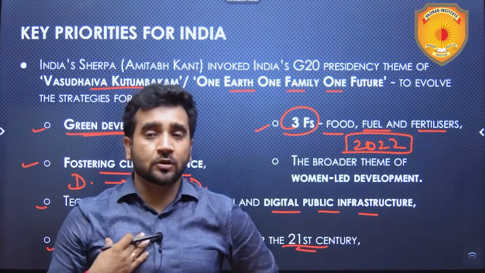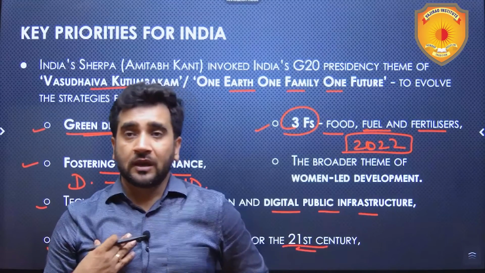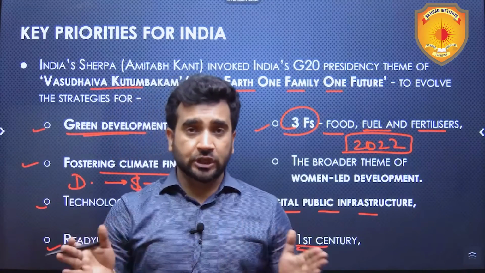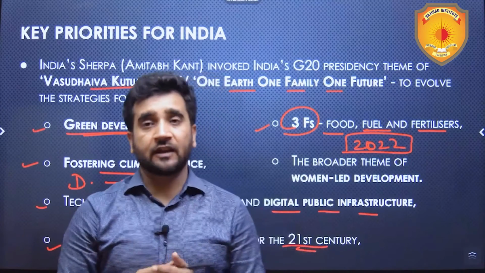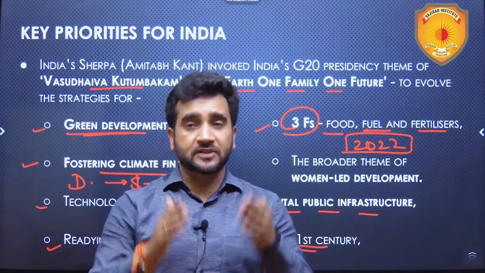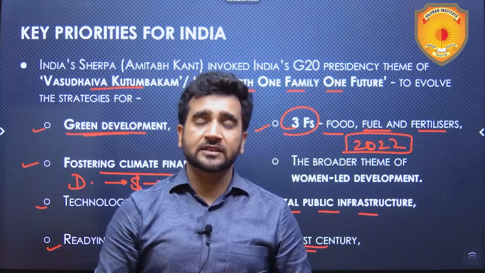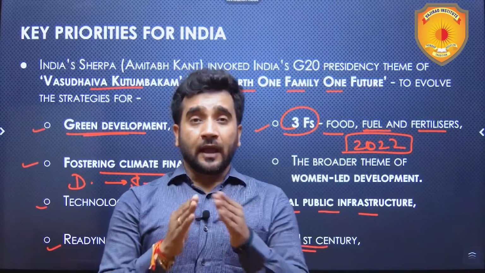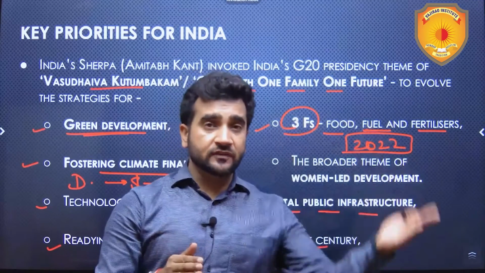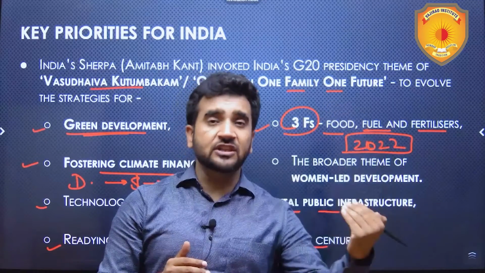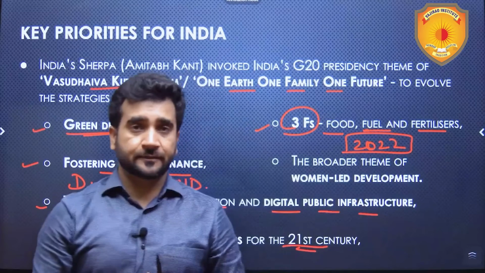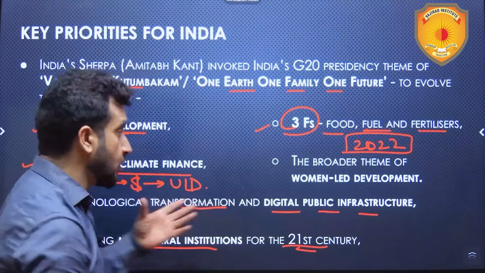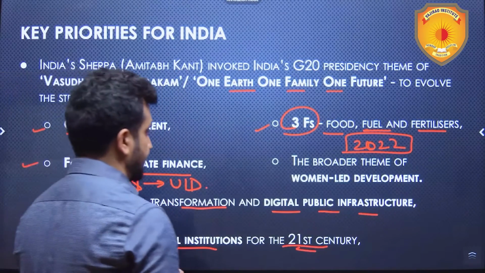It has impacted us also. Last year was the year of inflation, and inflation was beyond the limits which the RBI has set for us. So we also faced challenges, but compared with other countries, the level of challenges we faced was definitely less. But the global south's challenges are extreme.